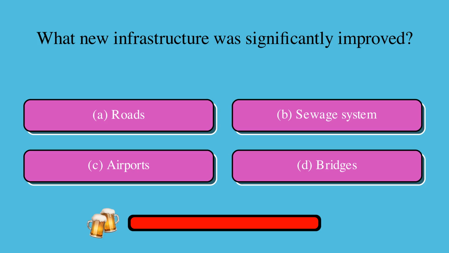What new infrastructure was significantly improved? Is it A. roads, B. sewage systems, C. airports, or D. bridges? The correct answer is B. sewage system.